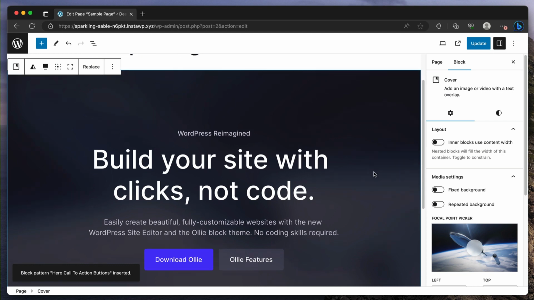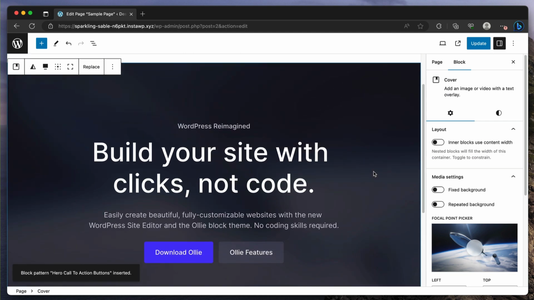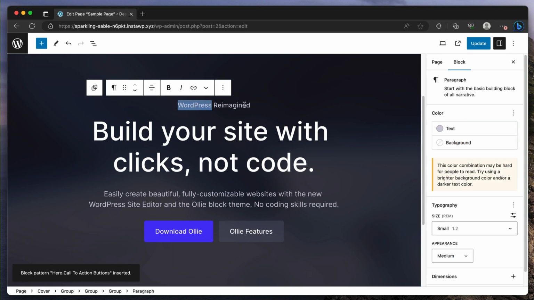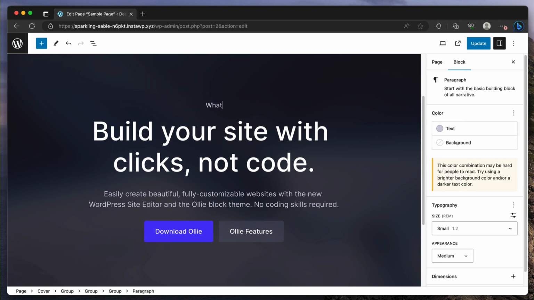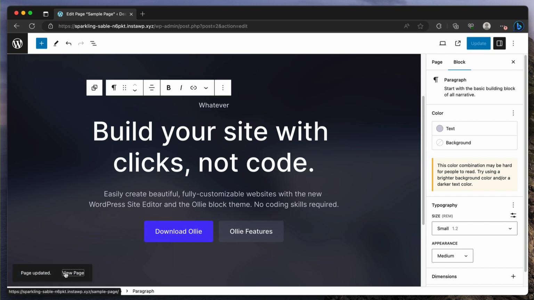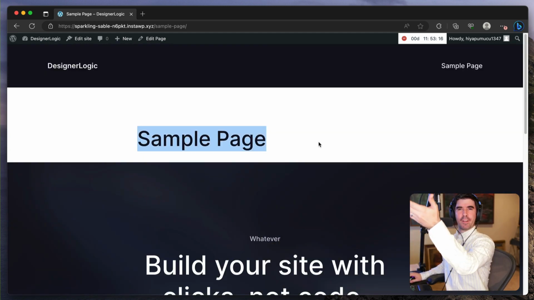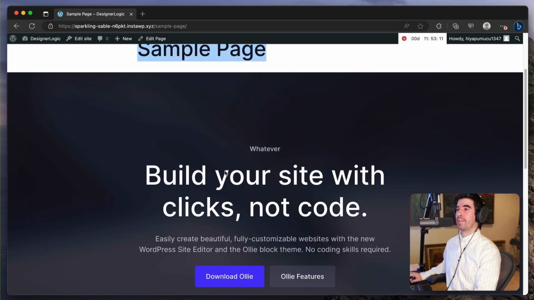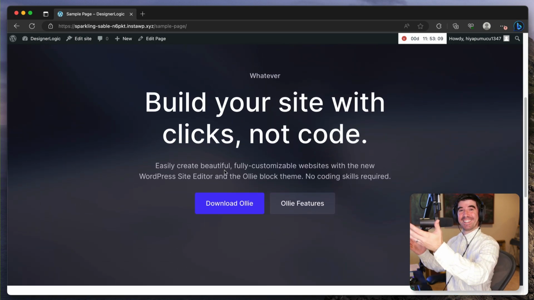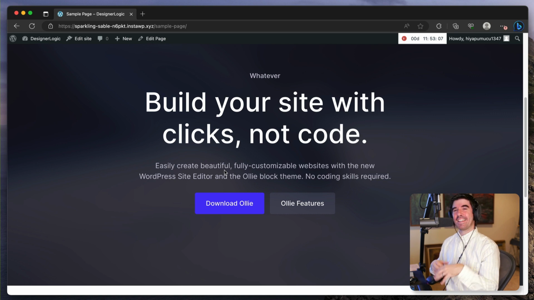There it is. And so it's already beautiful, right? And I could just go in and change the text for whatever I want. And then I could just update the page, and I could click view page, and there it is. However, obviously you don't want this top part, and that's just because of the page template, which I'll discuss in a little bit. But I mean, it's so clean now, and you can just start building with those patterns.